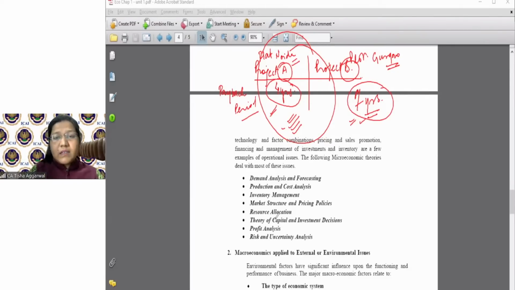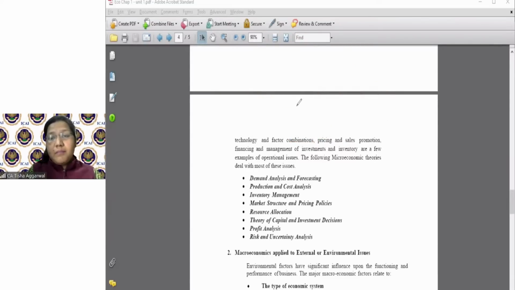Okay. So an investment decision like this is made with the help of microeconomics. Profit analysis: how much profit should I get? What is the risk involved in that business? How much is the uncertainty? What is the return with regard to that uncertainty? All these topics would be covered under microeconomics theory. I hope this whole concept is clear to all of you.